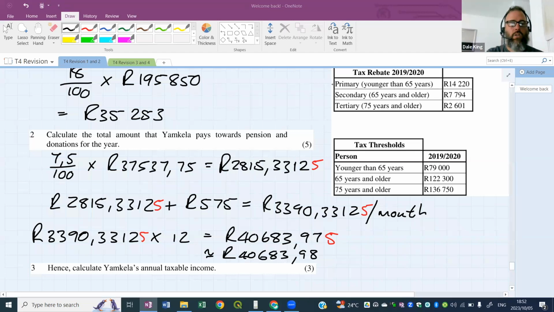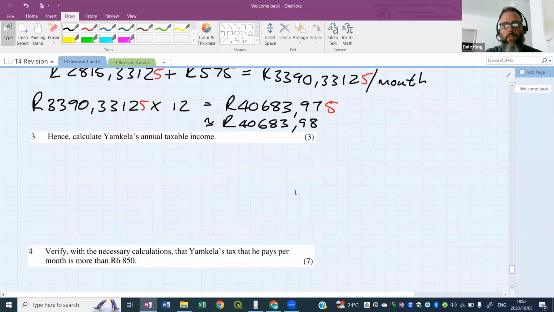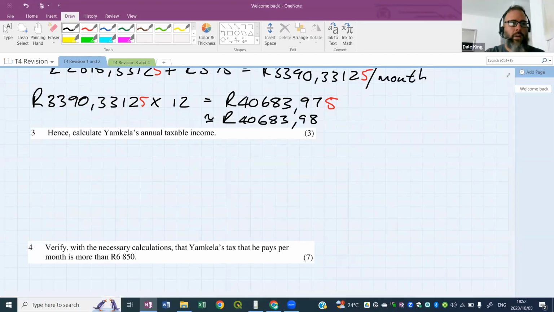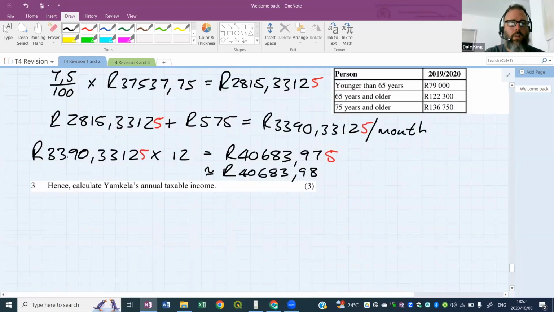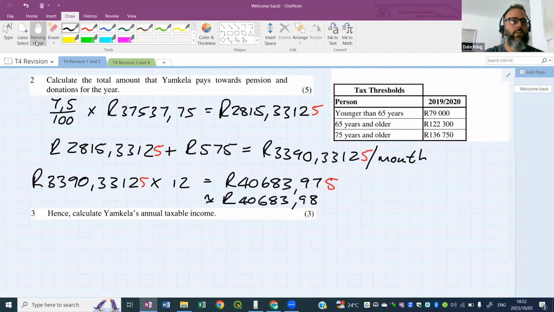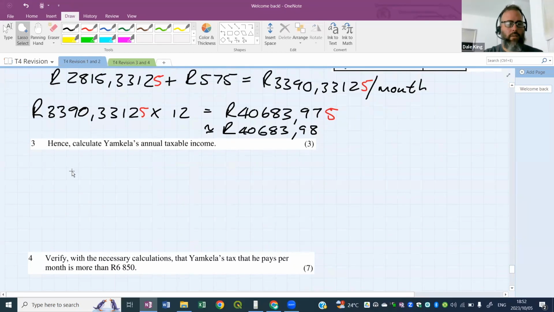All right. So what we need to do now is take the gross salary, which is up here, there it is. This is his gross salary, and not the whole salary is going to be taxed. But let's work out what this monthly salary is for the whole year. So we times this by 12.